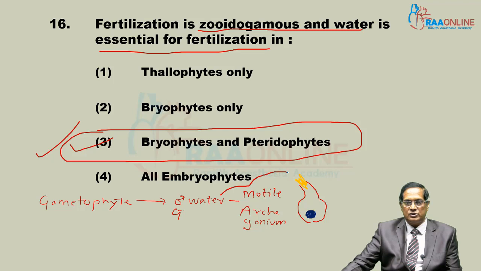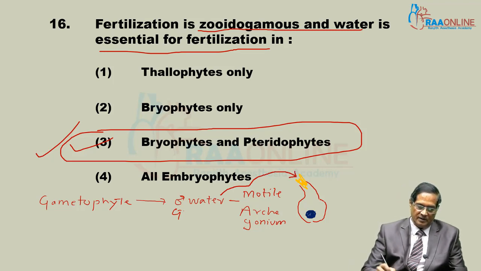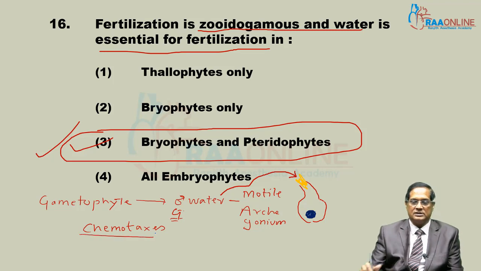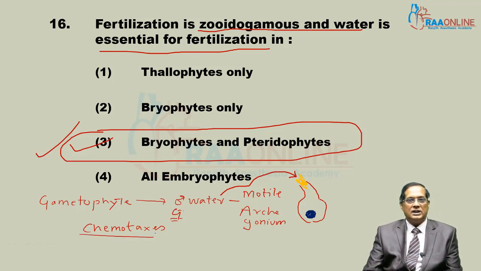So they reach the neck of the archegonium because of chemotaxis, that is, chemical induced movement or locomotion. The chemotactically active substance secreted by the neck of the archegonium attracts male gametes, which move through water to the neck.